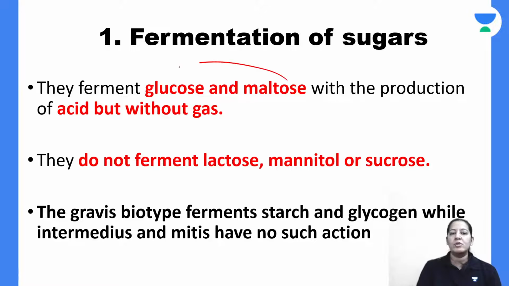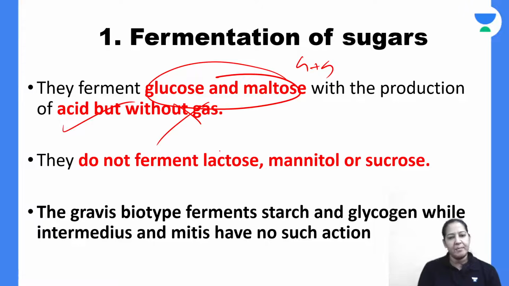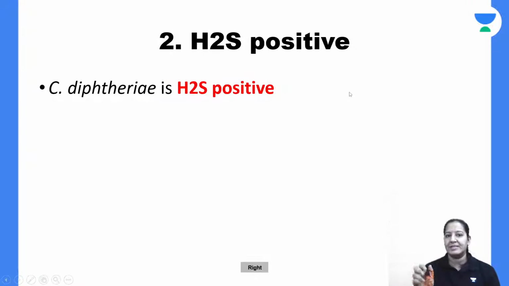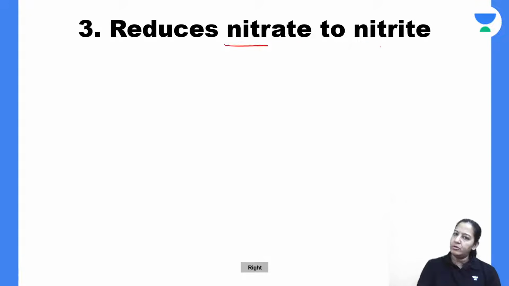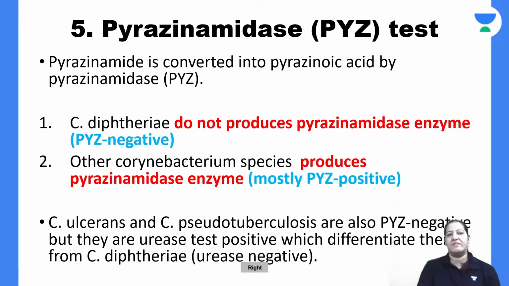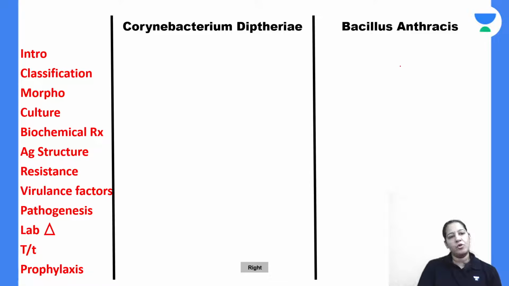First is fermentation of sugar. They ferment glucose and maltose with the production of acid but no gas. They do not ferment lactose, mannitol, and sucrose. They are H2S positive, reduce nitrate to nitrite, are urease negative, and are PYZ positive. You have to enumerate the biochemical reactions like this.